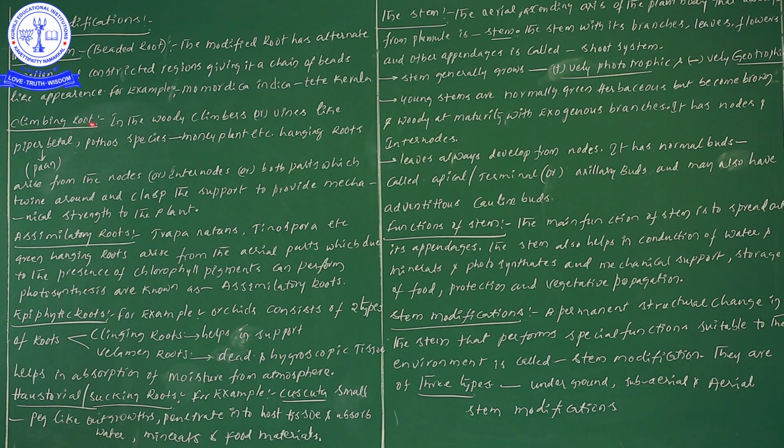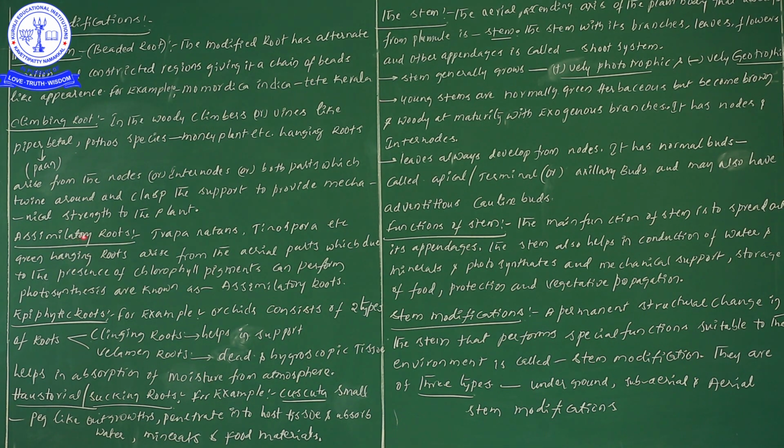Next one, climbing roots. For example, Piper betel, and one more is Pothos species. Pothos species is a common, interesting one, and its vernacular name is money plant. This one we all know very well. Next one, assimilatory roots. For example, Tinospora, and one more is Tinophyllum; Tinophyllum also we can take under assimilatory roots.